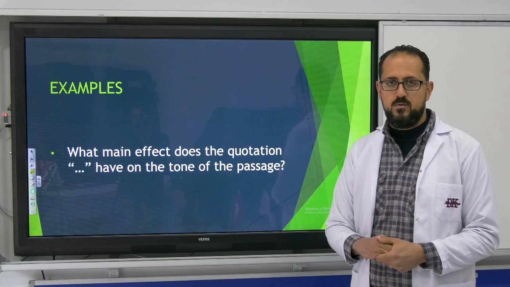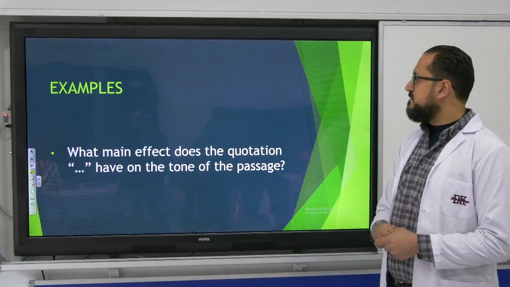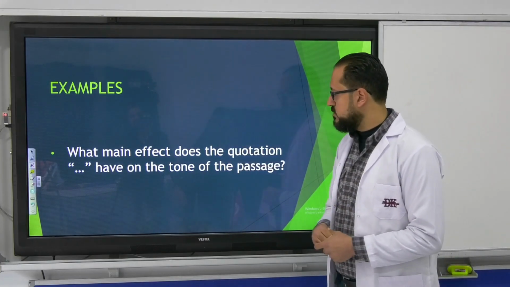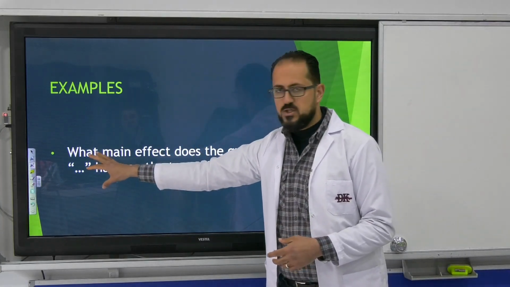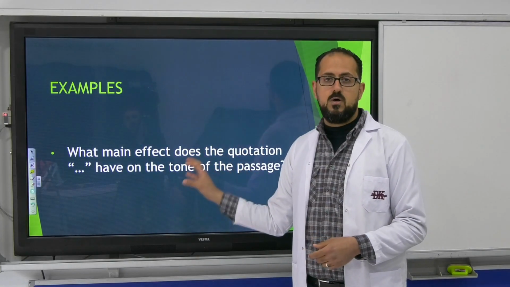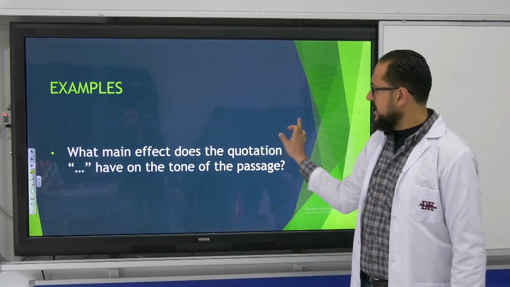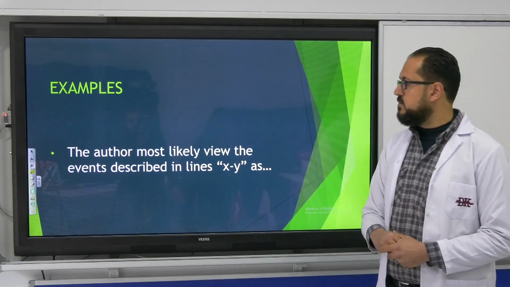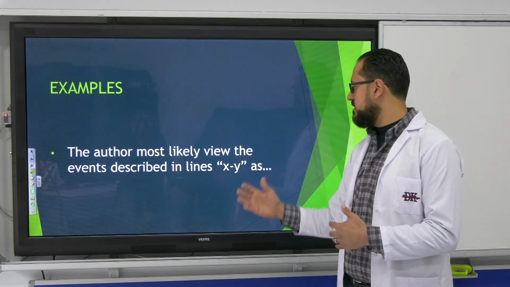This is the first example and it has a line reference here, so just bear with me. What main effect does the quotation have on the tone of the passage? So we have a quotation, like a couple of words, and it has an effect on the tone of the passage. The second example: the author most likely views the events described in lines X to Y, for example lines 5 to 10, as.